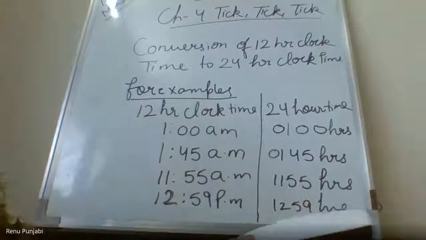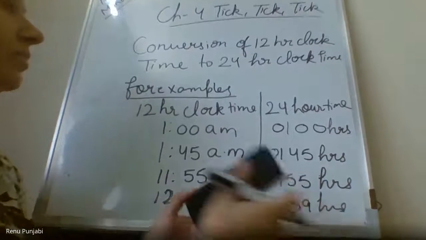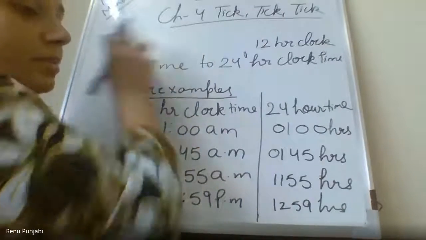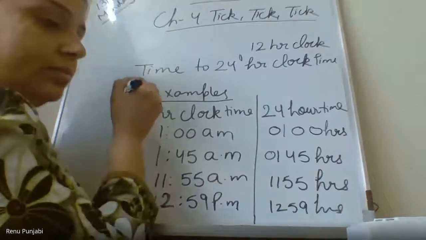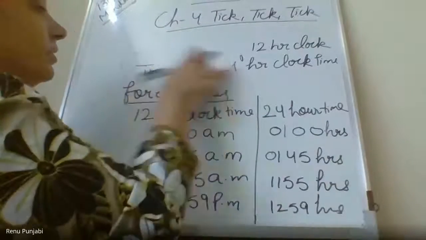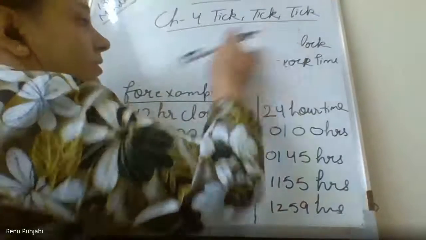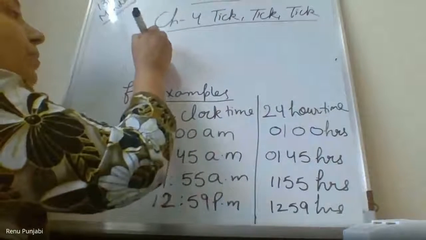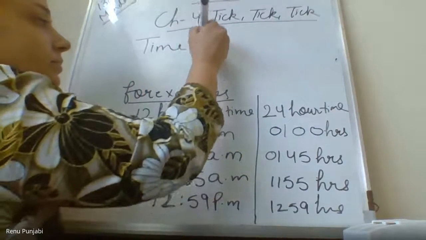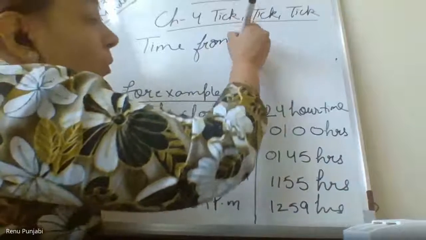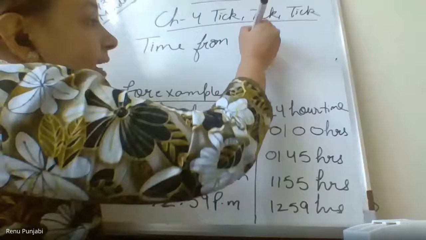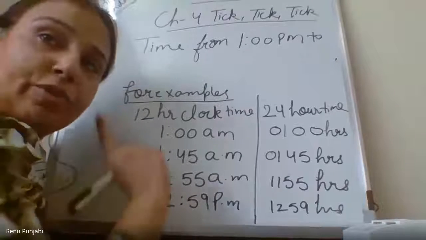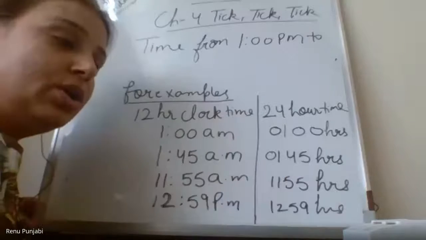Now we will do time from 1 p.m. The line will go same.